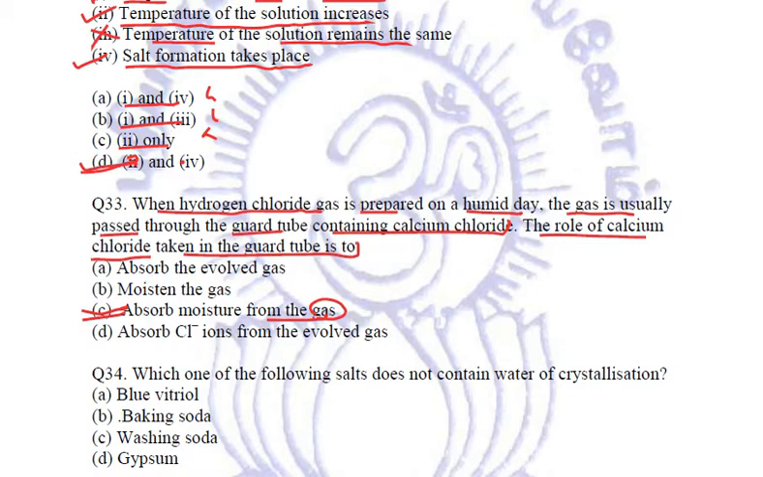It doesn't absorb the evolved gas, it doesn't moisten the gas, it doesn't absorb the chloride ions. Just remember that calcium chloride is a non-deliquescent substance. It absorbs moisture from this particular gas. Okay. Next,